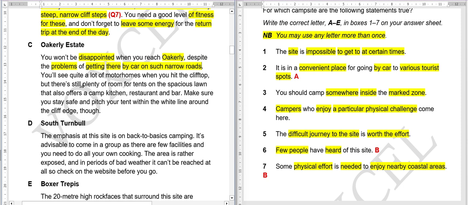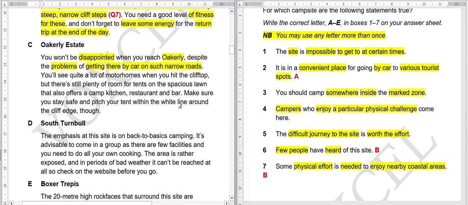Basically, you will see quite a lot of motorhomes when you hit the cliff top, but there's still plenty of room for tents on spacious lawns that also offers a camp kitchen, restaurant, and bar. So you're gonna see people driving their motorhomes there on the top of the cliff, but you will get a lot of room if you want to live in a tent. So there are spacious lawns where you can set up your tents, and they also offer you camp kitchen, restaurant, and bar. Make sure you stay safe and pitch your tent within the white line around the cliff edge too.